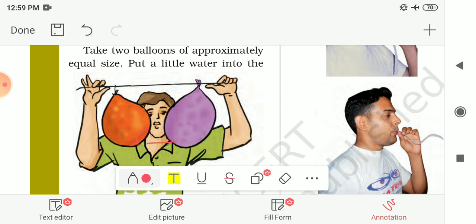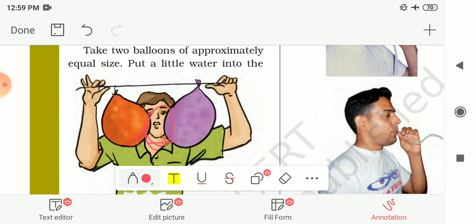Here the distance between these 2 balloons should be 8 to 10 centimeter, and blow in the space between the balloons. Like this boy, you have to blow the air in between the space of the balloons. So what did you expect? What happens to these balloons? Generally we expect that the balloons move apart from each other.